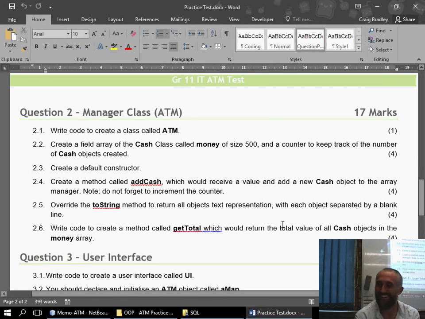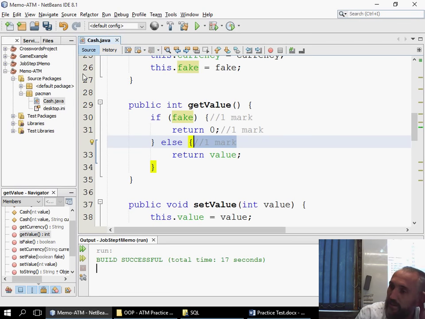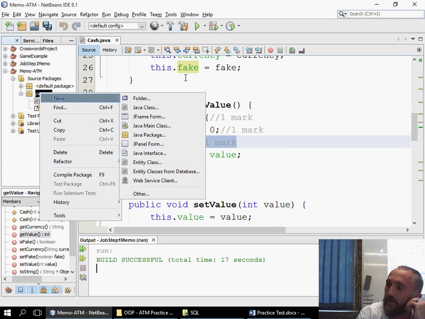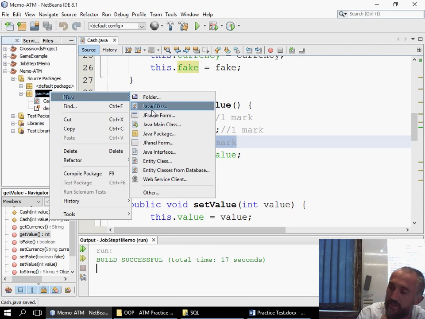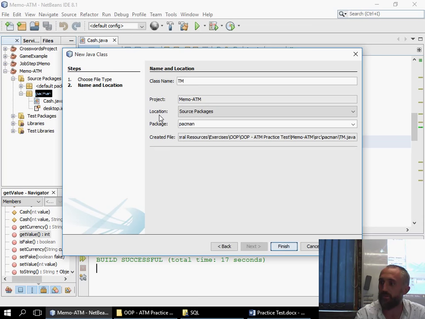Now if we move down from here, no, he's done. If we move down now, we've got the manager class. So it says create a class called ATM. So we're going to go here, right click, new. Let's just save all before we continue, because remember it doesn't automatically save, so don't forget to save regularly.